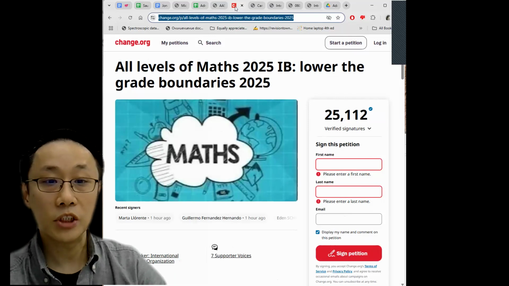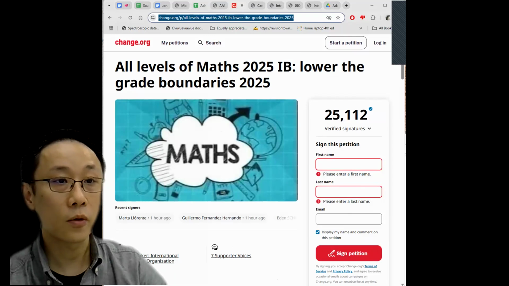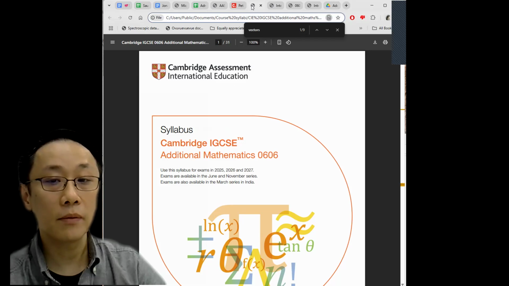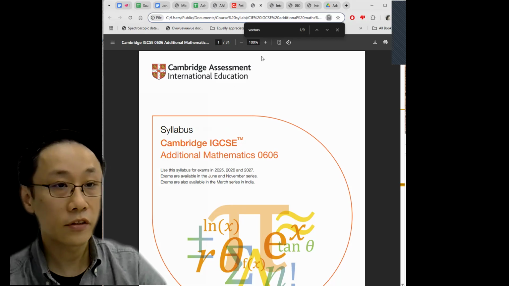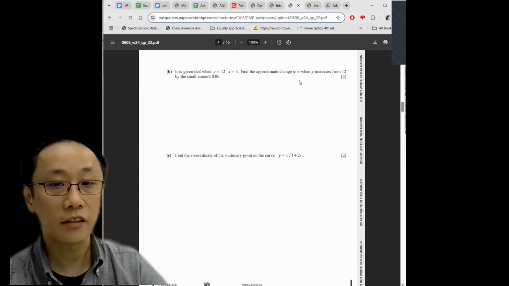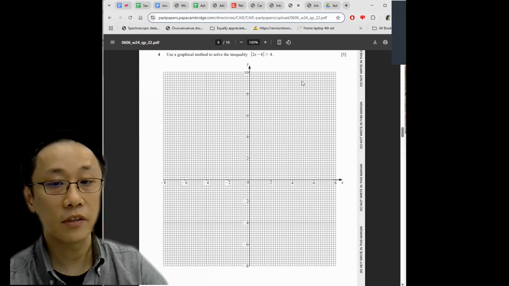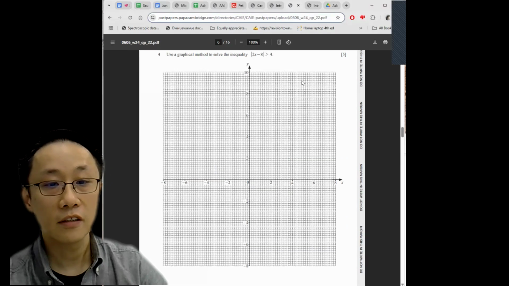AASL students don't appreciate how easy their course actually is and how little content the course contains. Just look at what people around the world have to do in year 11. Look at all these math syllabuses for year 11 students. They are already so much harder than AASL. You know what topics are covered in these syllabuses, but AASL does not contain?